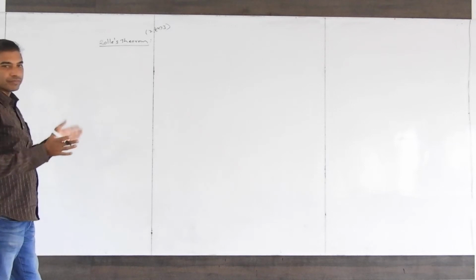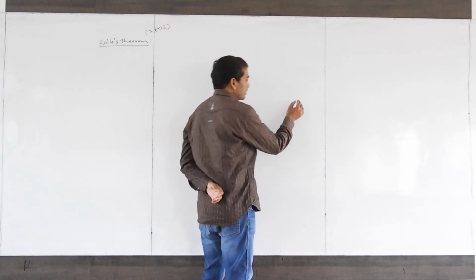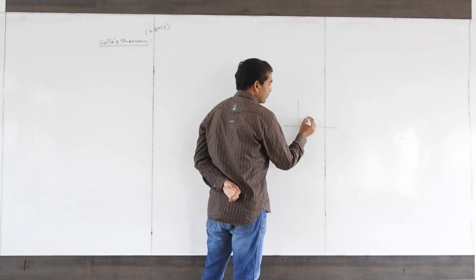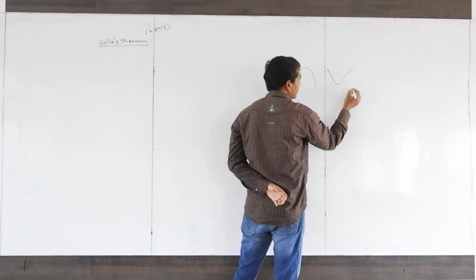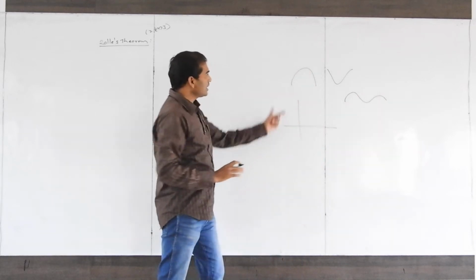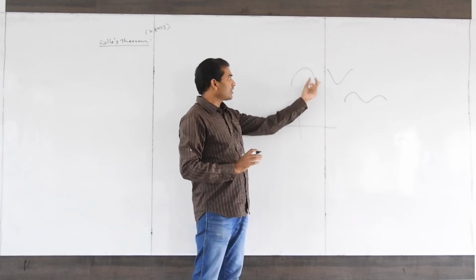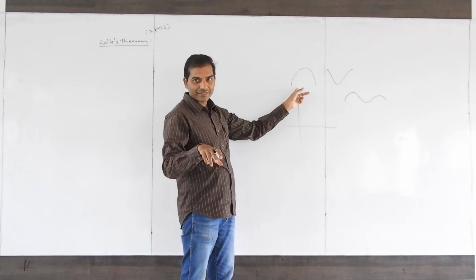What is Rolle's theorem? See, this is a graph. By seeing this graph, is it continuous? Yes, because there is no break.